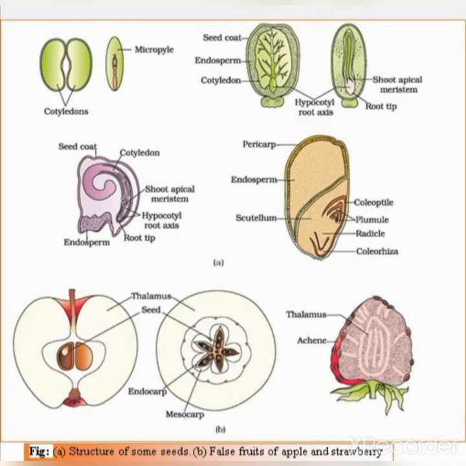And downside you can see false fruits of apple and strawberry. Here the outermost is the thalamus region, and inside the thalamus there is a line and then you can see the seed. This one is the endocarp and the middle portion of the fruit is the mesocarp.